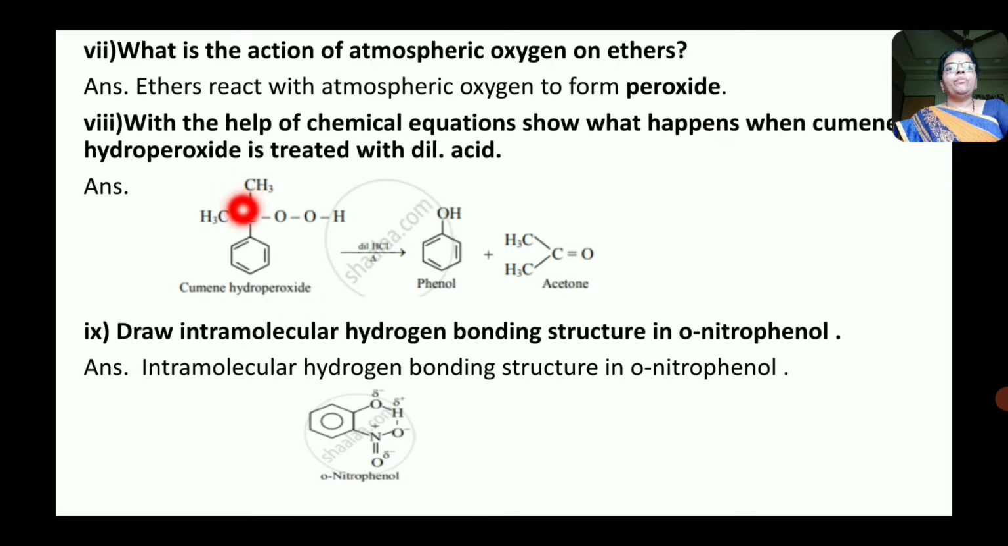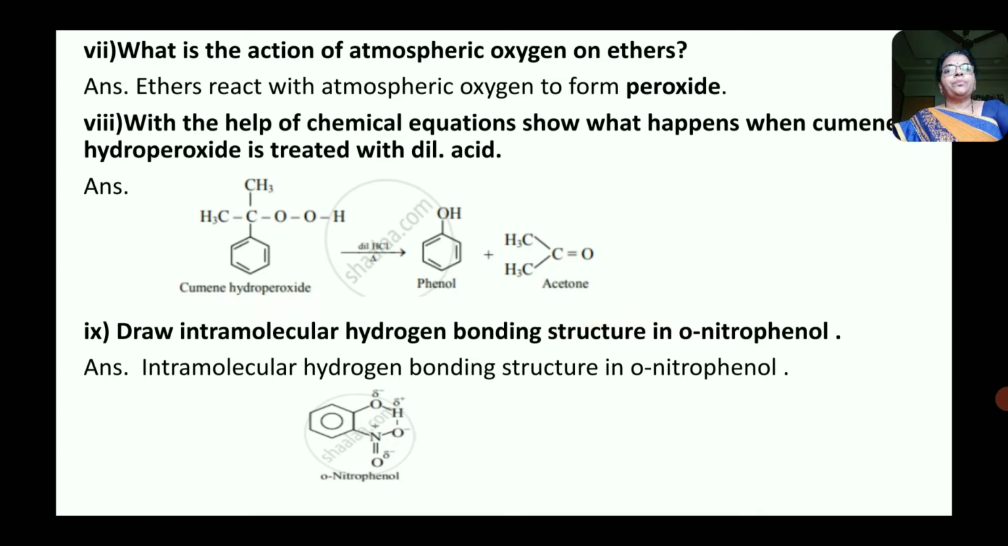Next question, with the help of chemical equation, show what happens when cumene hydroperoxide is treated with dilute acid. Now here, this is cumene hydroperoxide. Now this cumene hydroperoxide, when treated with dilute HCl, then formation of phenol and acetone takes place. That is, here phenol and acetone are formed.